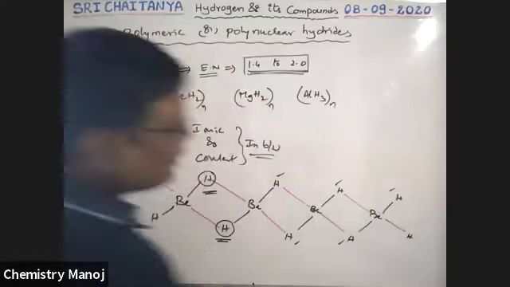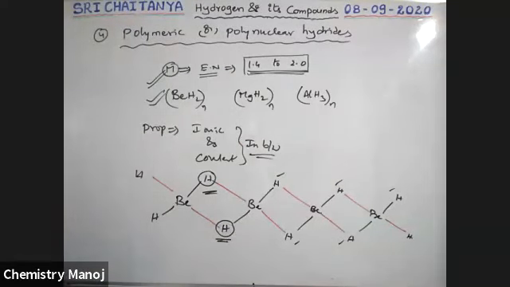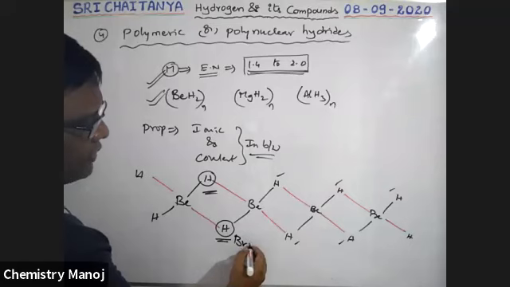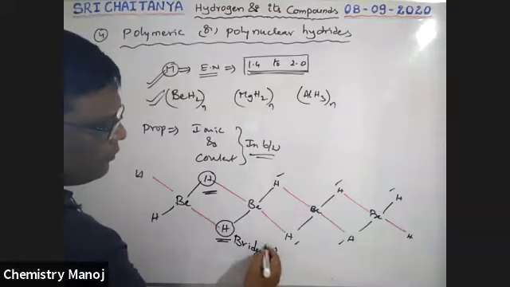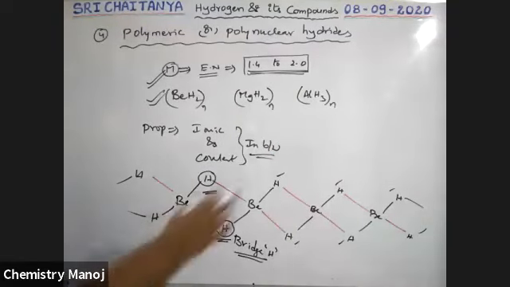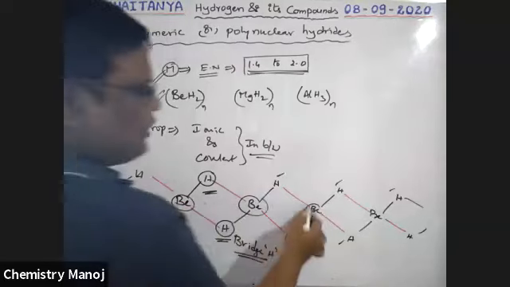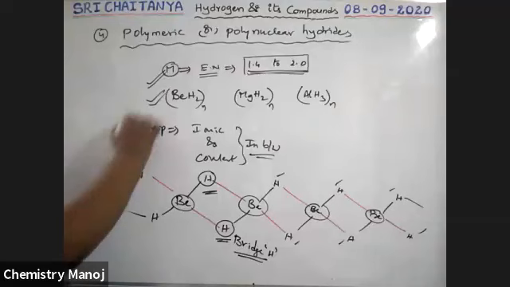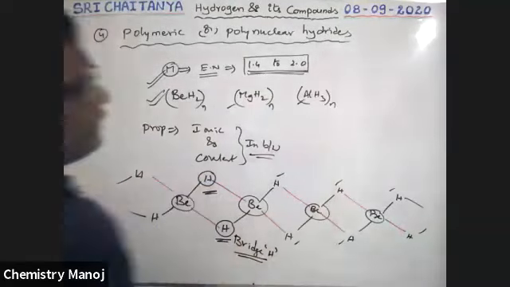Bridge hydrogens are there, boys, so that is a bridging unit. All these are in continuation manner. So this is a polymeric structure. This is one nucleus, this is another nucleus, so this is a polynuclear, polymeric structure. This type of structure is possible here, here and here also.